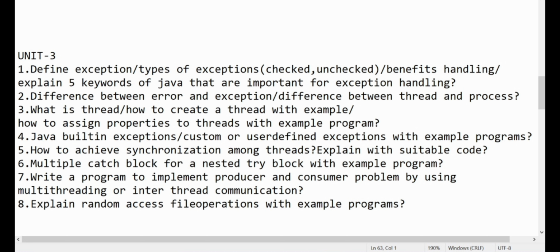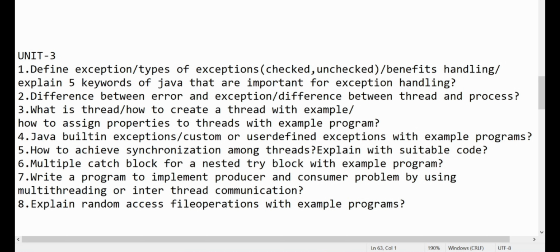Next, coming to the fourth question, Java built-in exceptions, custom or user-defined exceptions with example program. The fourth question is about the built-in exceptions in the JVM, so we have to know those exceptions and their usage. There are also some custom and user-defined exceptions, so learn about those.